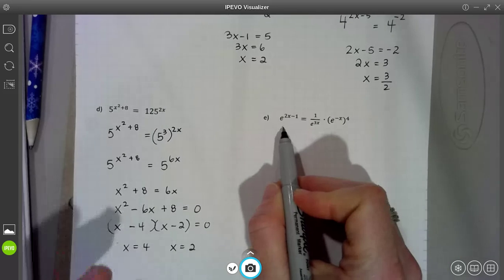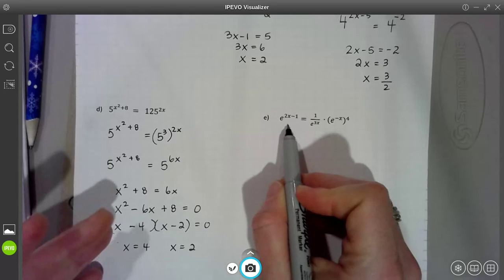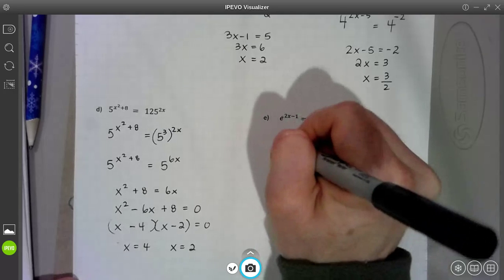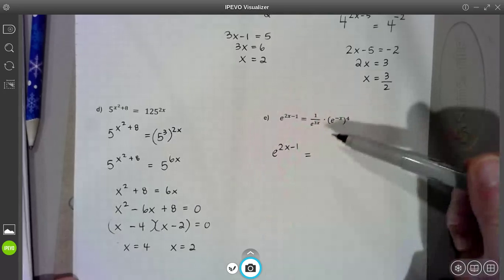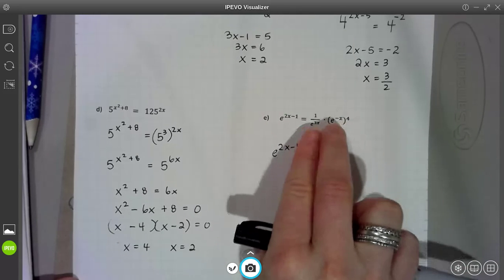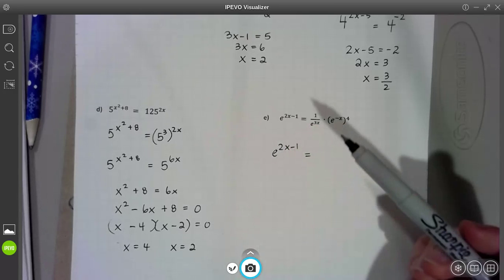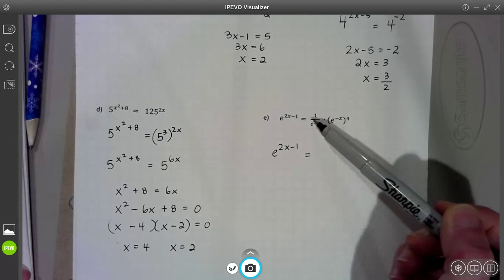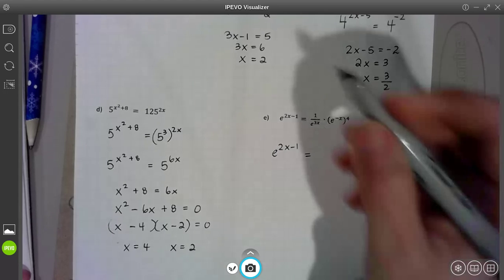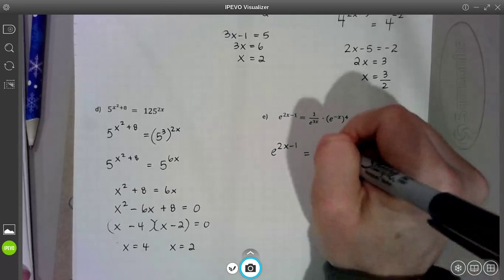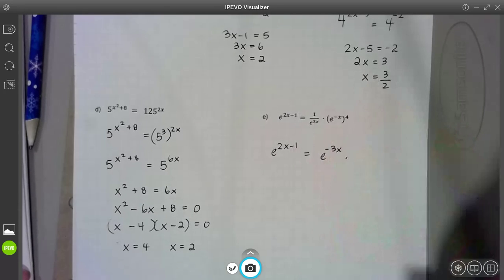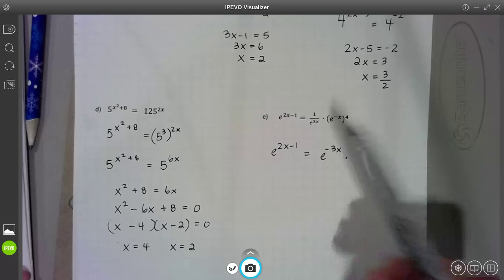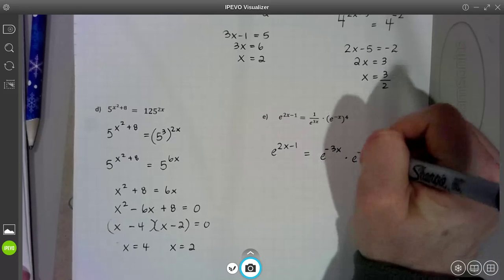All right, so on the left side, there's really nothing I can do. It's just e to the 2x minus 1. There's no other term on this side that I have to worry about. So let's just leave that as e to the 2x minus 1 equals. Well, guys, over here, we want to make them become one term, one e to some power. There's a couple different things you can do to make that happen. I right away see this e to the 3x, and I want to get them up top. So I'm going to rewrite that as e to the negative 3x to get them out of my denominator. All right, and then you're multiplying it with e to the negative x raised to another power of 4. Power to power, we know to multiply. So that's going to be e to the negative 4x.